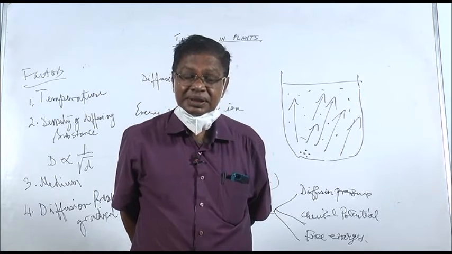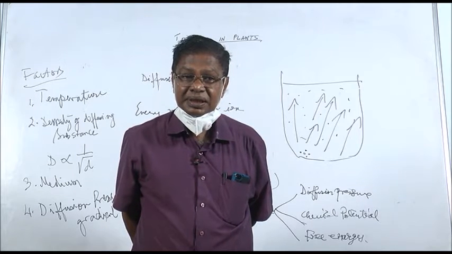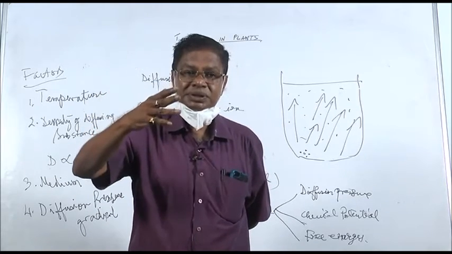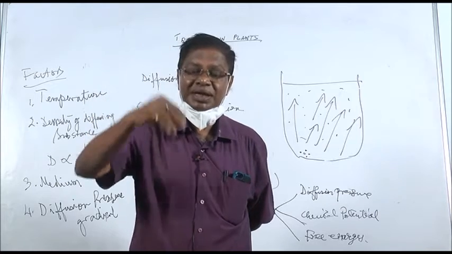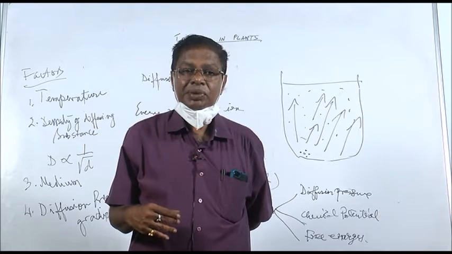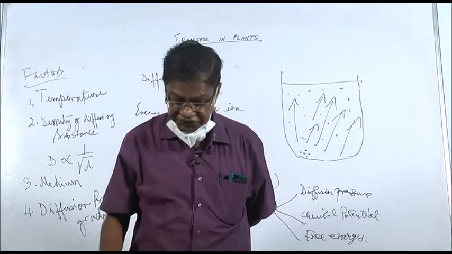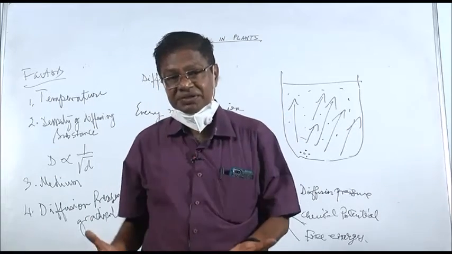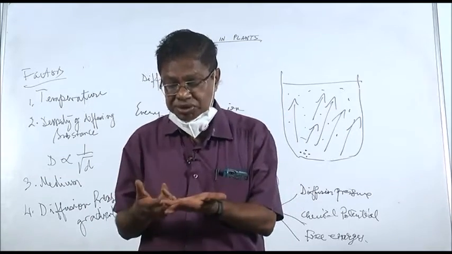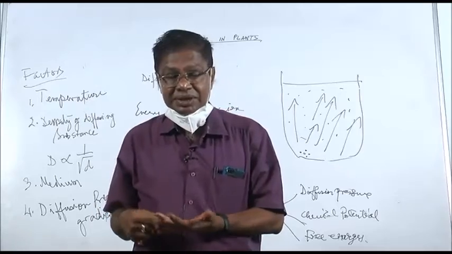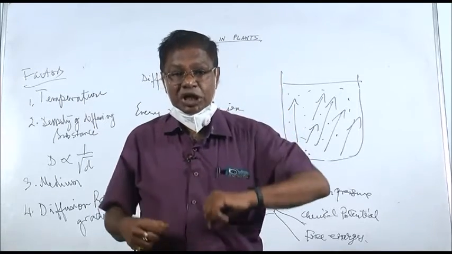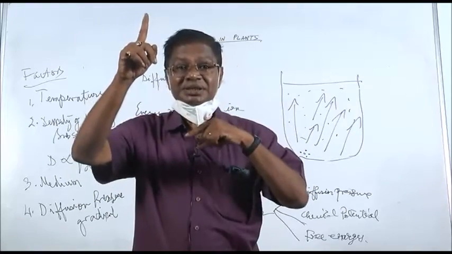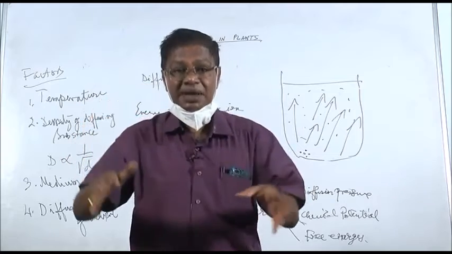And transpiration is the process of diffusion of water vapors from the plant to outer side, and that is also diffusion. So, what are the importances of diffusion for the plant? Absorption of water, transport of water, absorption and transport of minerals, exchange of gases in the leaf and other parts.